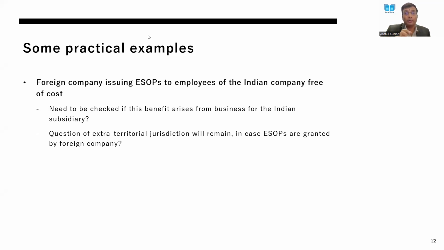So for example, if it was provided in cash, that person would have applied that cash to purchase the asset. Now what has happened is that the cash portion has been taken away. Let's understand in terms of accounting entries how it will happen. When I am receiving a benefit and I have to receive an income, I have to record an income in my hands. Until and unless I record an income in my hands, I'll not be able to claim a TDS. So when I record an income, I credit the professional income, I have to debit something. Now, what is that amount which I will debit? I will debit the asset.